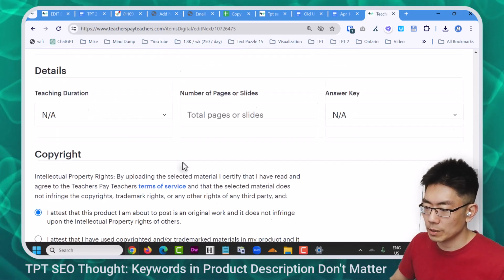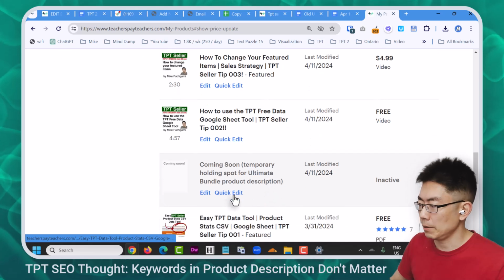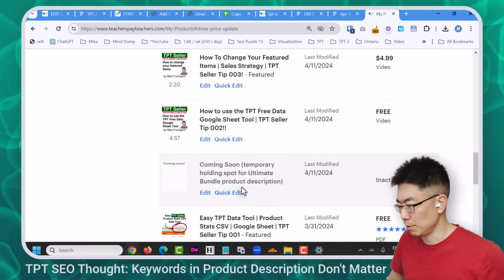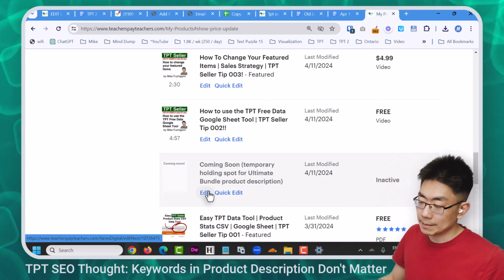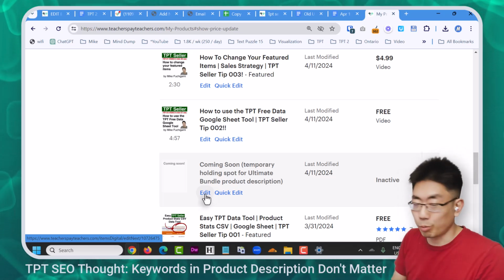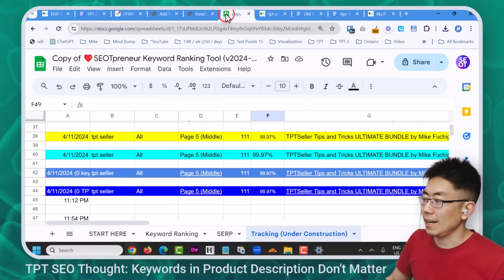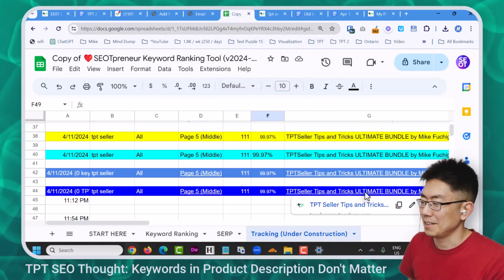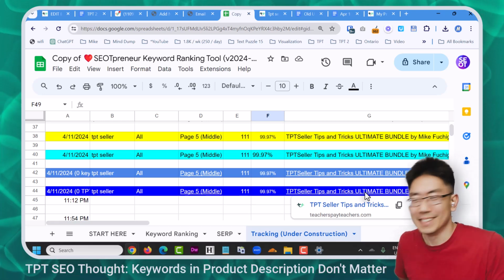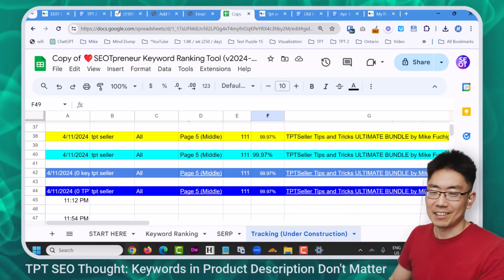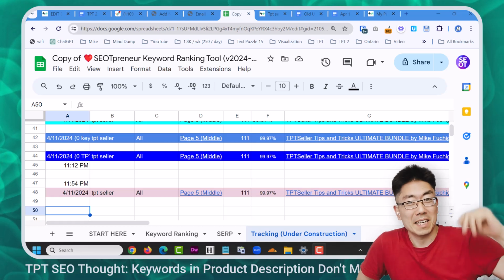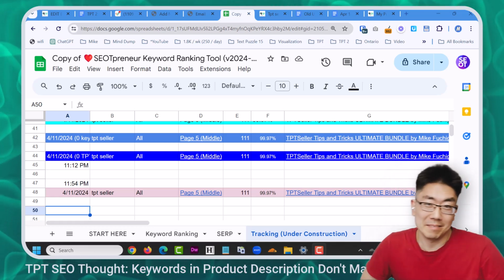So I'm just going to save it in here. Now this resource is not active. So here it is, the coming soon temporary product description. That means if my computer breaks and shuts down, I haven't lost the information. I am going to try. Oh, wow. I'm going to just leave it. Let's see what happens. I'll come back tomorrow. Sometimes I stay up way past my bedtime, but science.